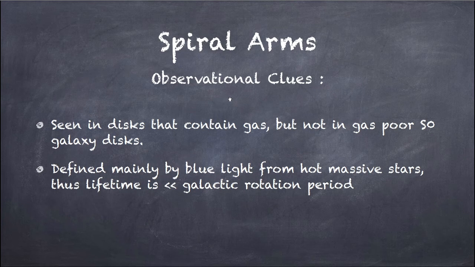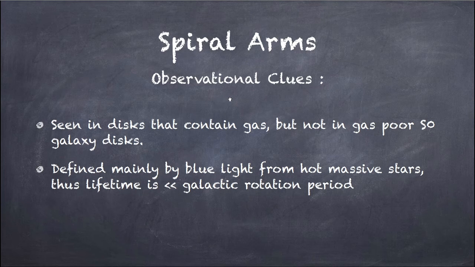So what are the observational clues? It is seen in disks that contain gas, but not in gas-poor galaxy disks. And it is mainly defined by blue light from massive stars. Thus, the lifetime is very small compared to the galactic rotation period.